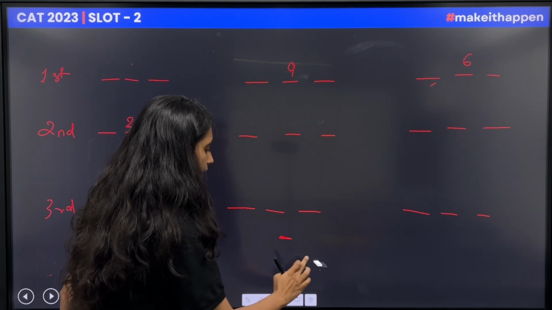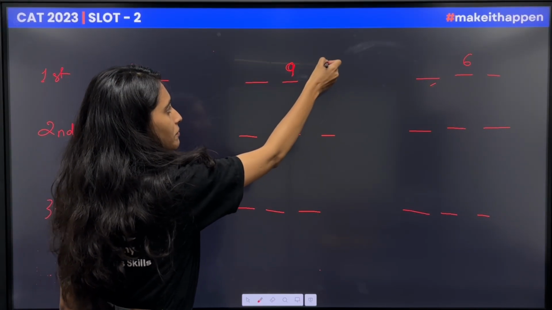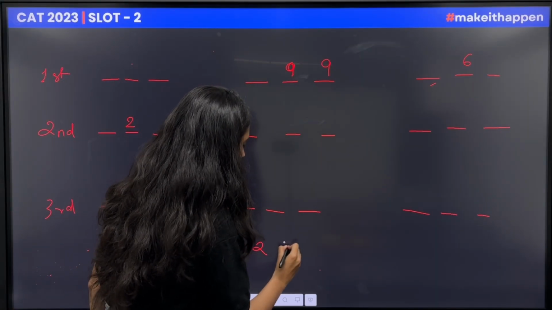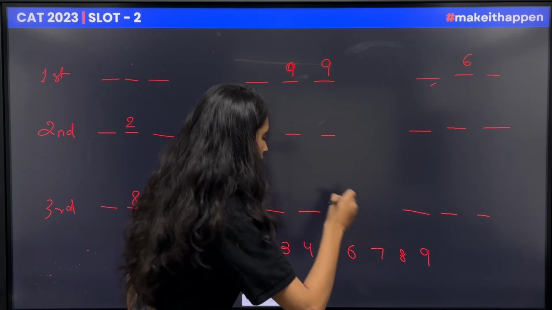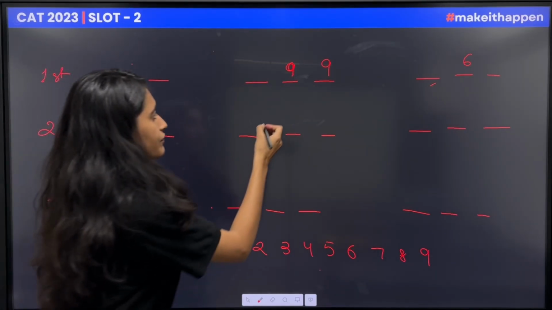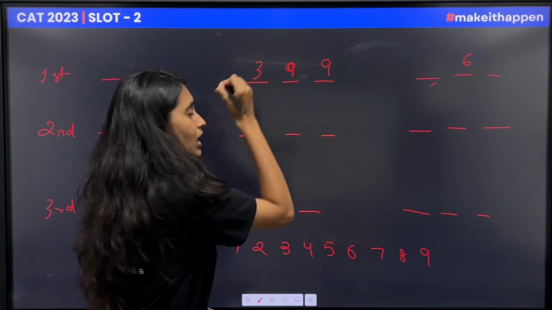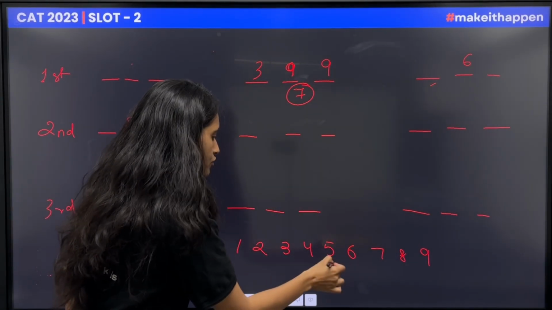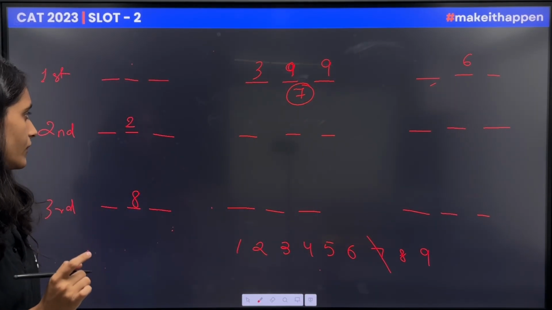So in the second column, first row, we see that the median is 9, so the maximum number will also be 9. Now we should have a distinct average. For having a distinct average, the sum should be a multiple of 3. Now if this is 9 and this is 9, to be a multiple of 3, this has to be 3, and the average turns out to be 7. So none other will have an average of 7.